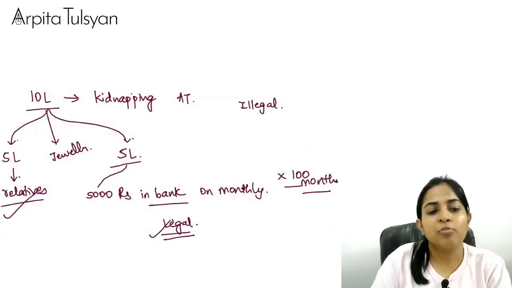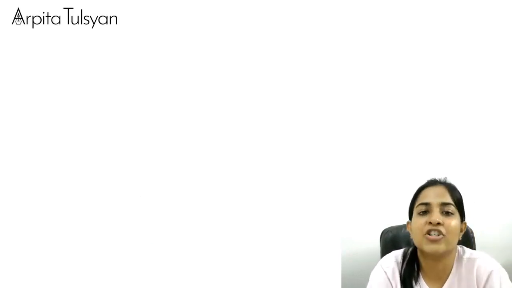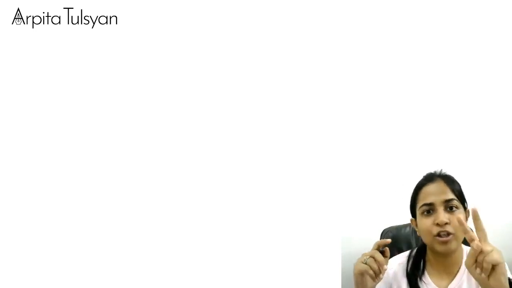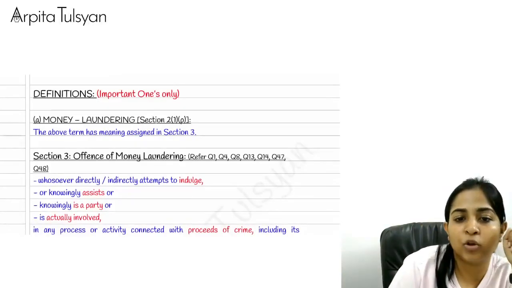Now, as you must already know, in a particular act, section 1 talks about the extent and applicability. Similarly, this Prevention of Money Laundering Act 2002 is applicable to the whole of India, including the state of Jammu Kashmir. So it is going to be applicable to everyone. Next, section 2 of any particular act talks about the definitions. Similarly, in this act also, section 2 is going to talk about the definitions.